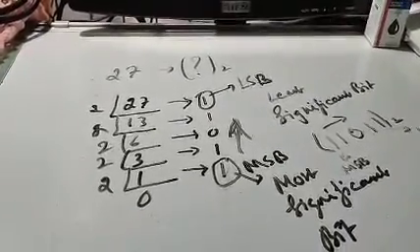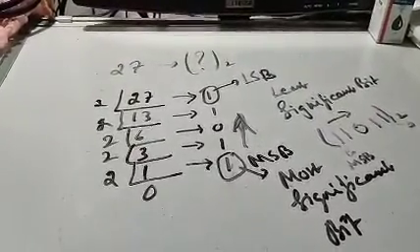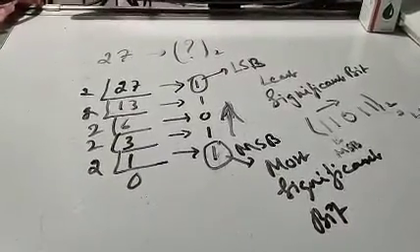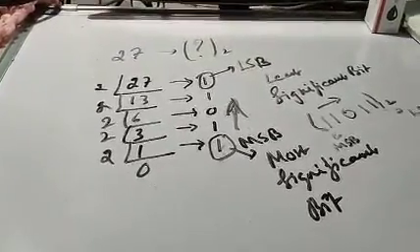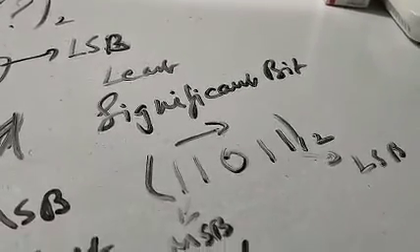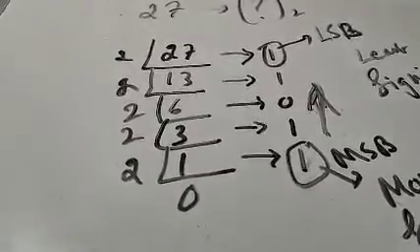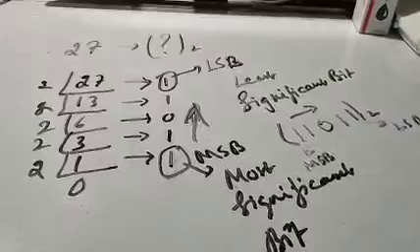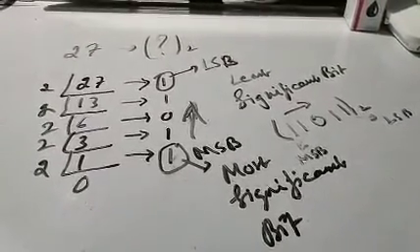Step 4, write the binary number starting from MSB to LSB enclosed within brackets, and put the base of the binary number, that is 2. That's it. So within 4 steps you can have your conversion from decimal number to binary number. I guess you must have understood.